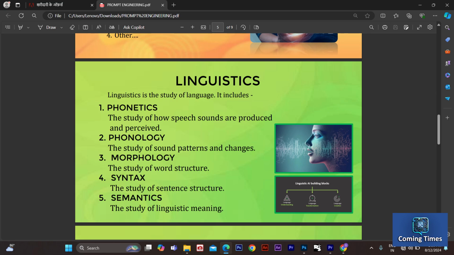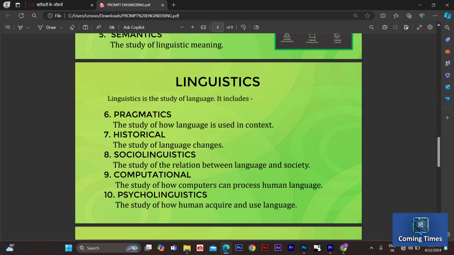Linguistics is the study of language. It includes phonetics, the study of how speech sounds are produced and perceived; phonology, the study of sound patterns and changes; morphology, the study of word structure; syntax, the study of sentence structure; semantics, the study of linguistic meaning; pragmatics, the study of how language is used in context; historical linguistics, the study of language change; sociolinguistics, the study of the relation between language and society; computational linguistics, the study of how computers can process human language; psycholinguistics, the study of how humans acquire and use language.